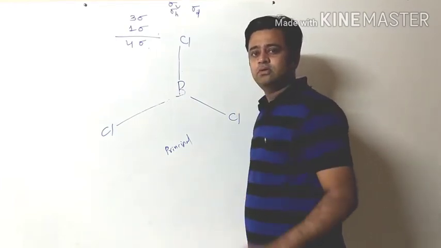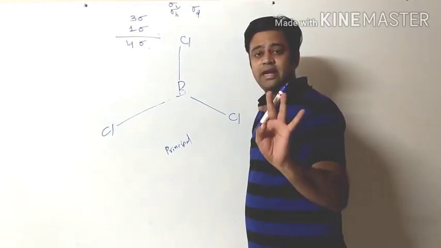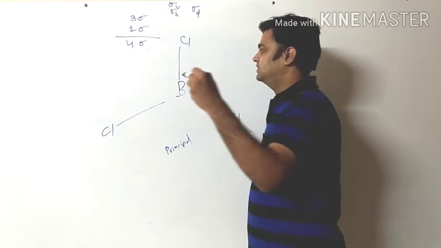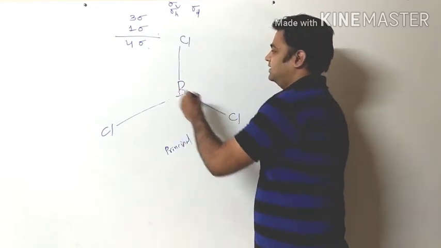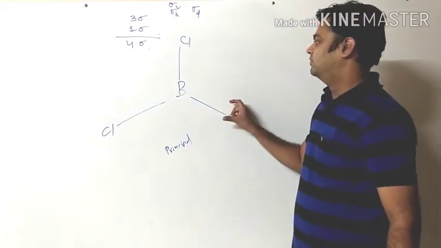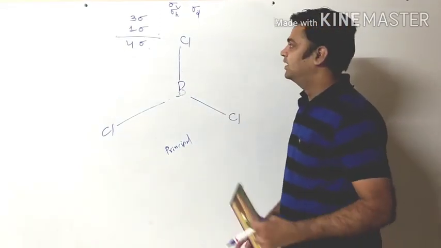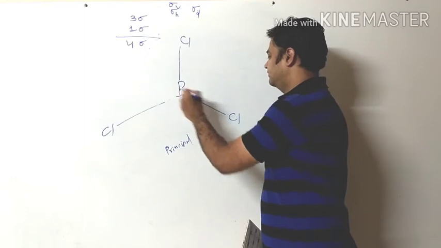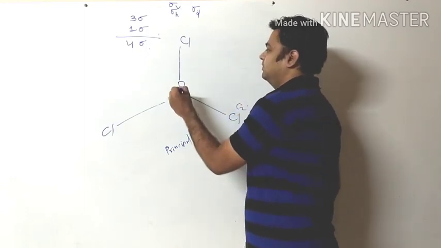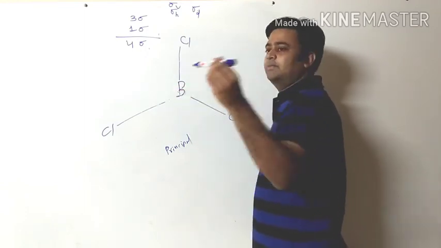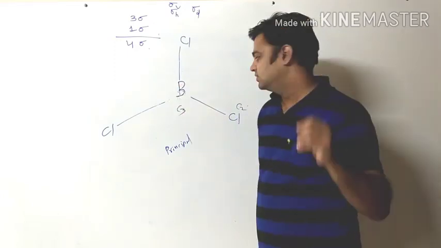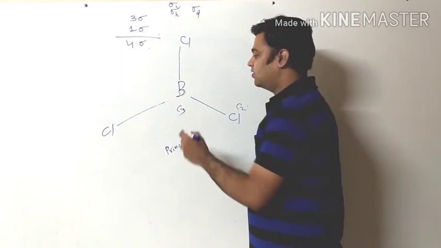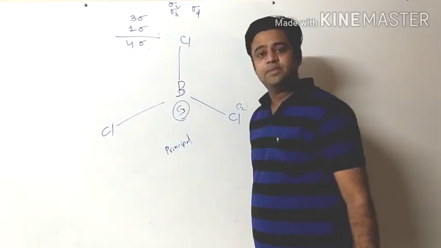We studied yesterday that there are 4 axes in BCl3. One you can rotate through 120 degrees, and one is like this, where this bond we have to rotate. And this one will be the C2. The line passing through only the boron is the C3. Therefore, the principal axis is definitely the one with the higher order, which means C3 is the principal axis.